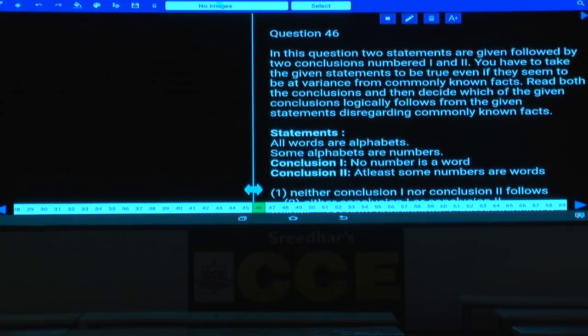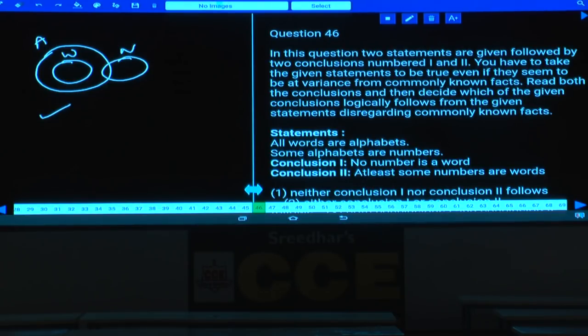Then question number 46 onwards, 46 to 50. All words are alphabets. Next one, some alphabets are numbers. Then coming to the first conclusion, no number is a word, definitely true, because there is no intersection between number and word. And the next one, some numbers are words.